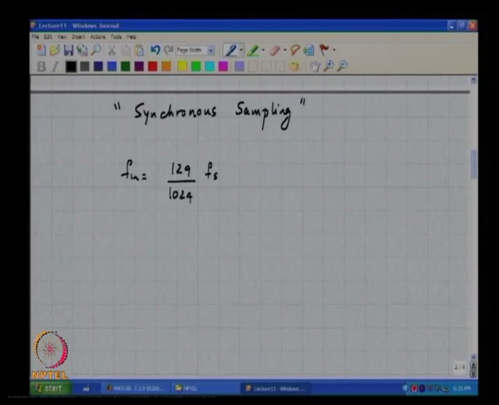Now, what do you think or what should we expect to happen if this was not 129 by 1024 times Fs, but let us say 129.01 by 1024 times Fs?